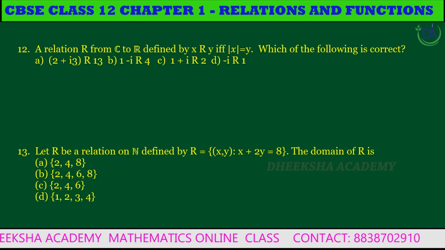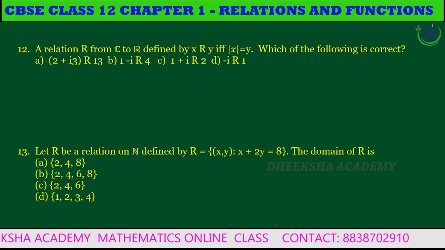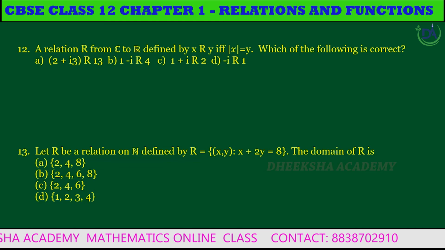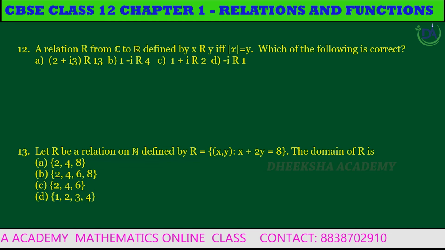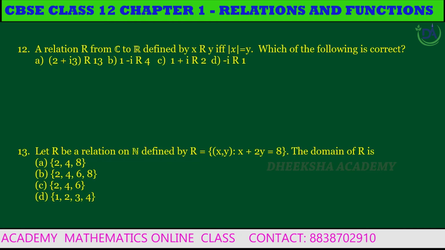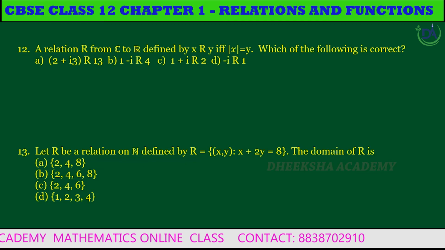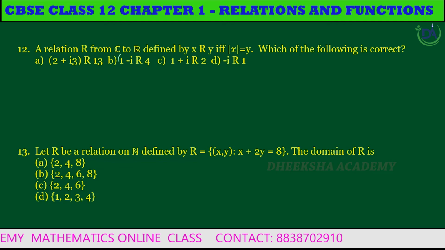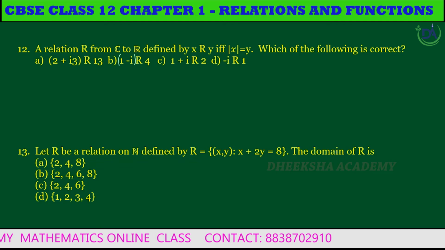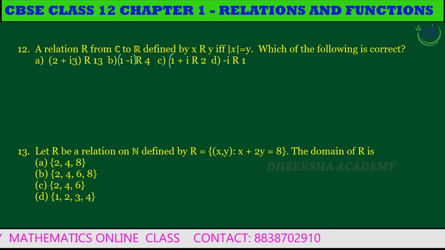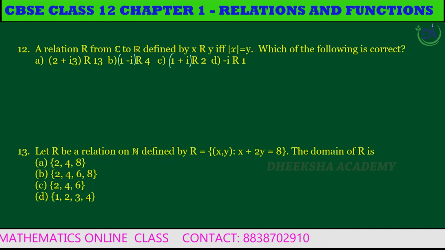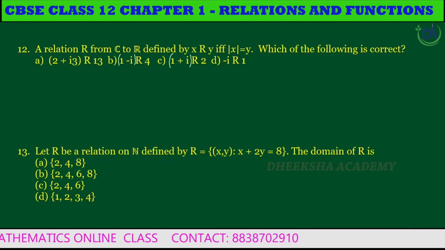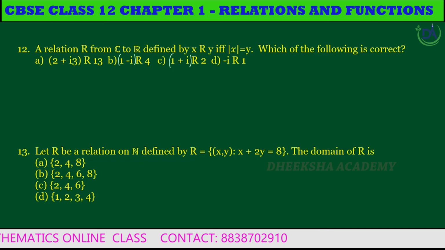First, 2 plus 3i related to 13. Second, 1 minus i related to 4. Third, 1 plus i related to 2. Fourth, minus i related to 1.